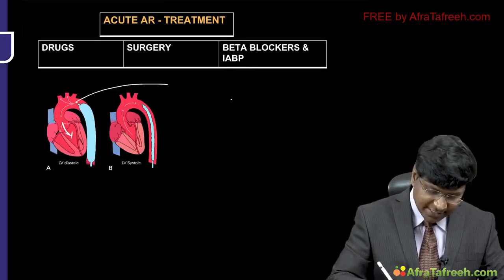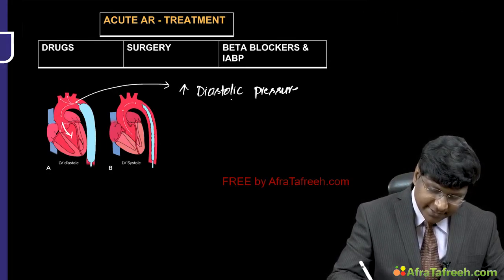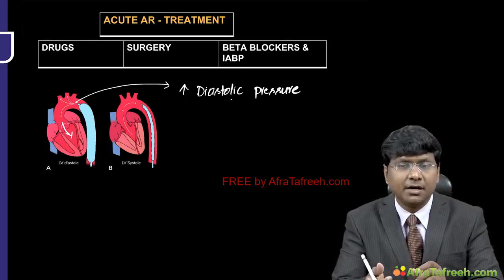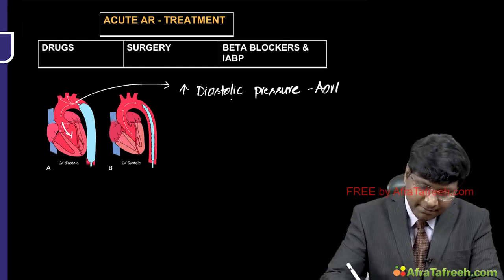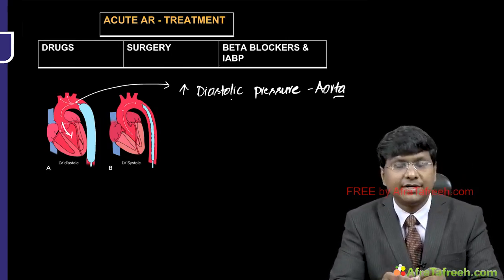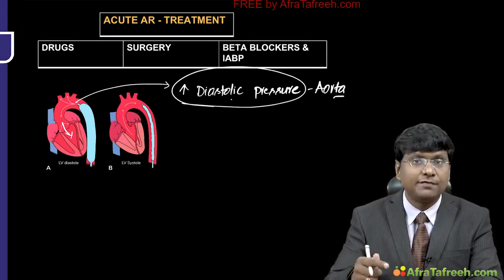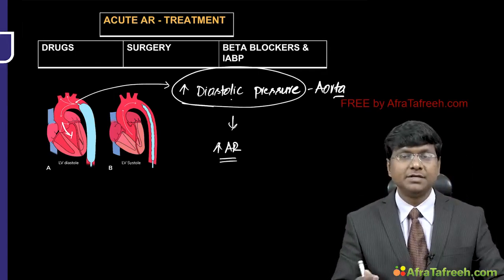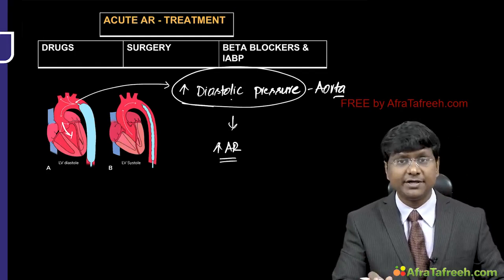What the IABP does is it increases the diastolic pressure of the aorta, and thereby it increases the myocardial perfusion. Actually, the indication of the IABP is cardiogenic shock, in order to increase the myocardial perfusion by increasing the diastolic pressure of the aorta. But what happens in case of aortic regurgitation is that whenever there is an increase in the diastolic pressure of the aorta, the aortic regurgitation gets precipitated. That is the reason why the IABP is absolutely contraindicated in patients with aortic regurgitation.